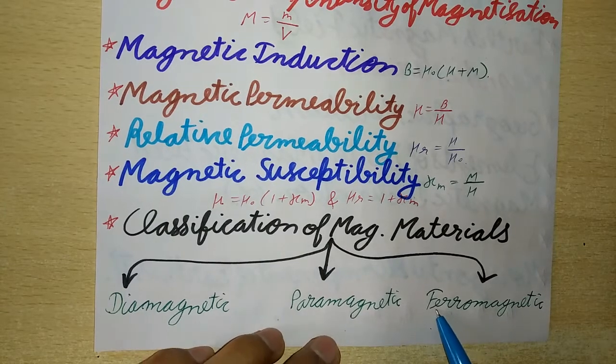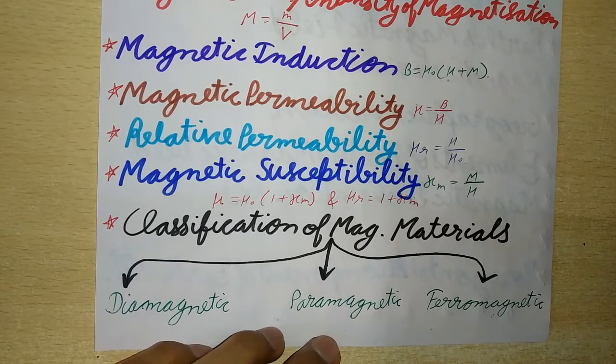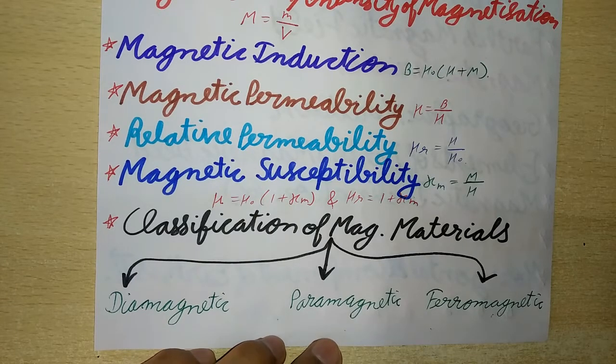And the last one is ferromagnetic substances. These are the substances which, when placed in a magnetizing field, get strongly magnetized in the direction of the magnetizing field. Such substances tend to move quickly from weaker to stronger parts of a field. Examples are Fe, Ni, Co, Cd, etc.